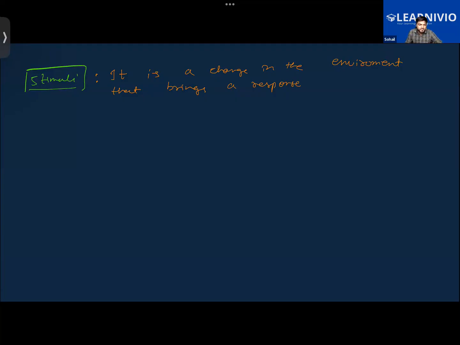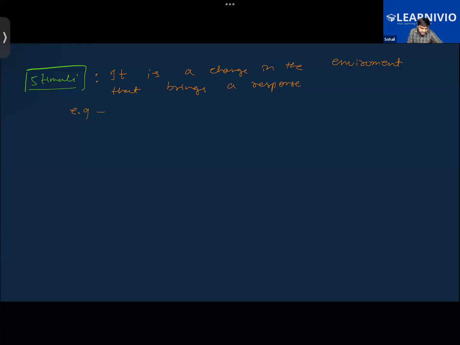An example of an external stimulus is the body responding to a medicine, and an internal stimulus is the vital signs changing due to a change in the body. Very good. So it's basically a change in the environment that brings a response. As you have seen, there could be external as well as internal stimuli.